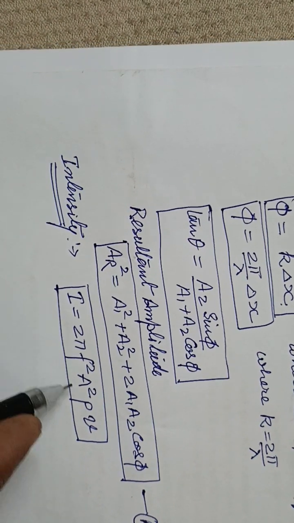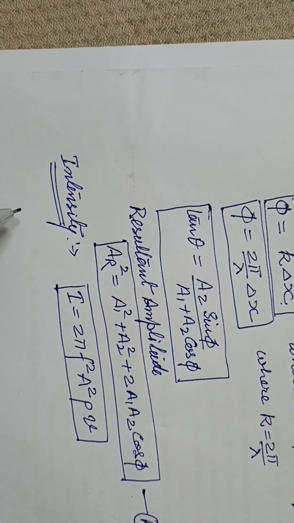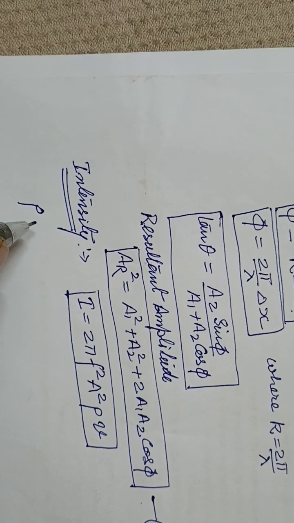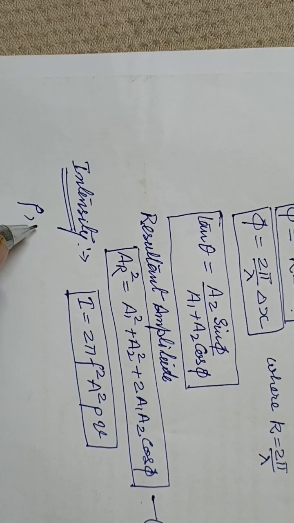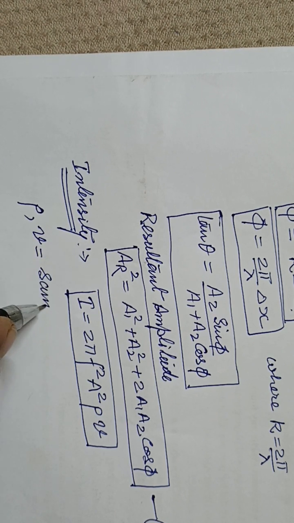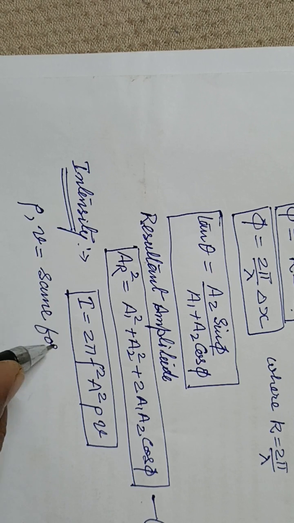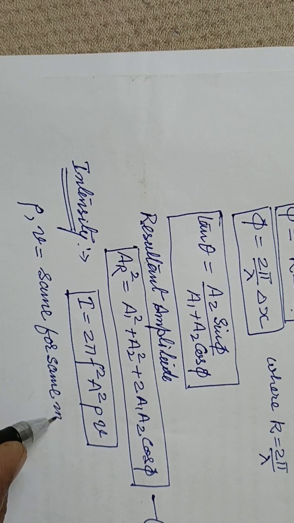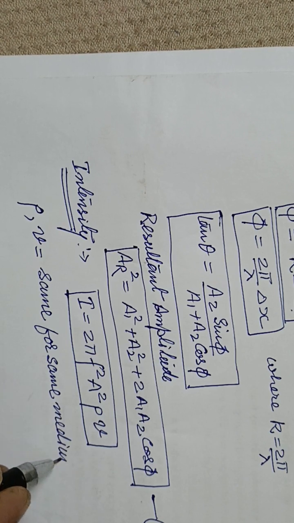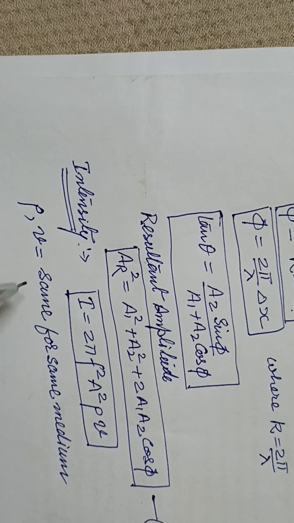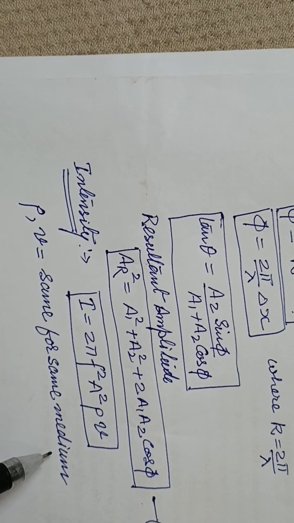Now let us see here. The density rho and the velocity, these two are the same for the same medium, meaning the speed of the wave and the density will remain the same if the medium is the same.